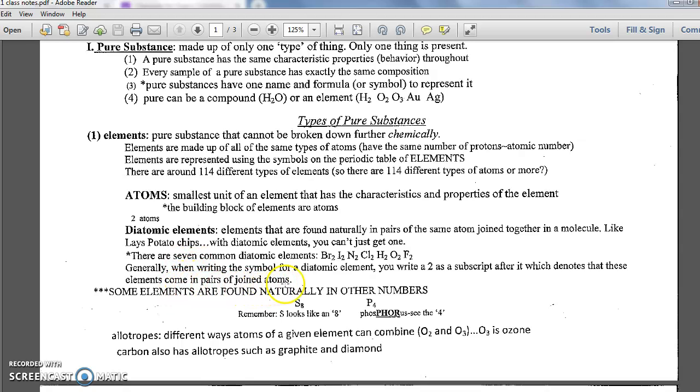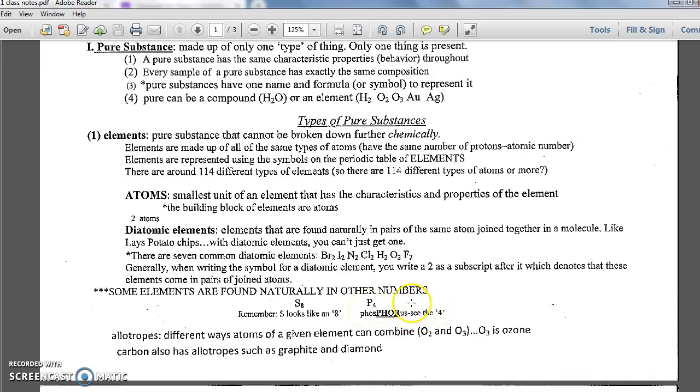Some elements are found in nature in numbers other than 2. Sulfur, for instance, elemental sulfur. We saw it in the physical and chemical changes lab. It was that yellow powder that they used to create a physical or a chemical change. But sulfur is found in 8s. So when you have elemental sulfur, you write an 8 after it. The S sort of looks like an incompleted 8. So you just have to remember sulfur comes in 8s. Phosphorus.